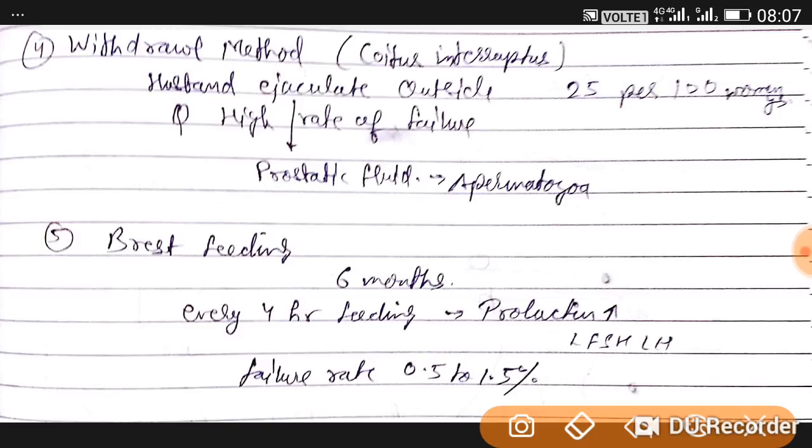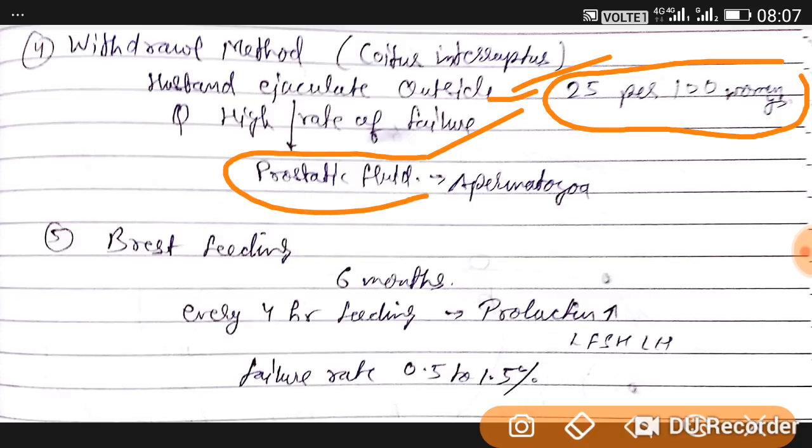Now the withdrawal method, or we can say coitus interruptus, where the husband ejaculates outside. The failure rate is also high, 25 per 100 women years. Why is there a high rate of failure of the withdrawal method? Even if he ejaculates outside, there is still prostatic fluid and it contains spermatozoa, so there is a high chance of pregnancy, 25 per 100.